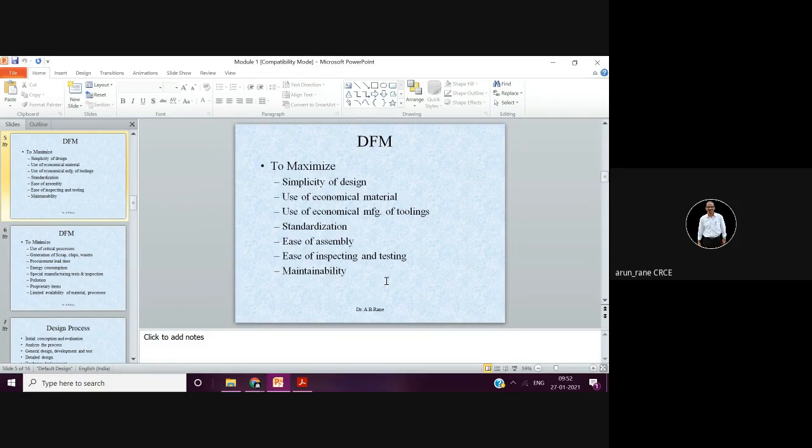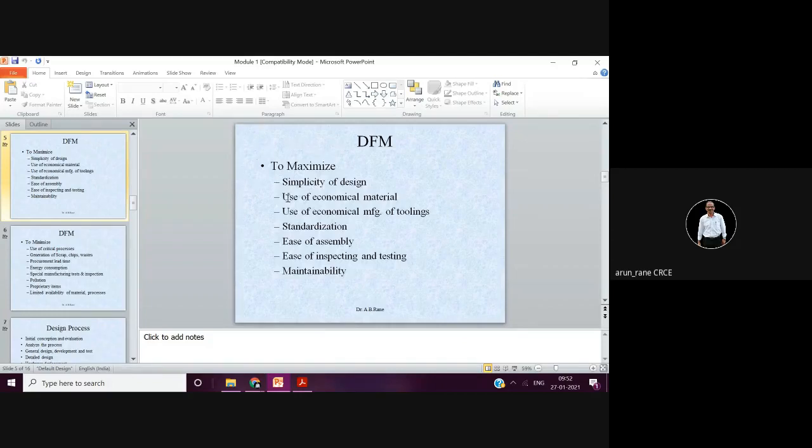So what could be the manufacturing process to manufacture this egg? Tell me. The designer has designed this. Now it has come to you. Okay. So as a manufacturing engineer, how are you going to manufacture this? So what I am trying to tell you is that whatever you design, you have to maximize some parameters.